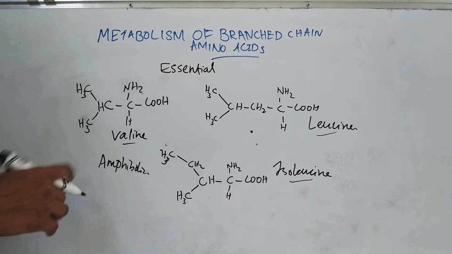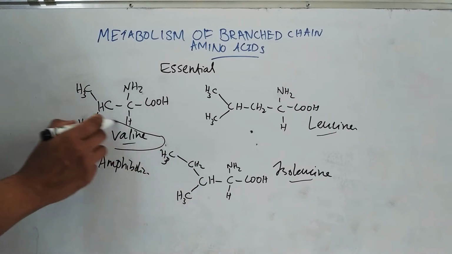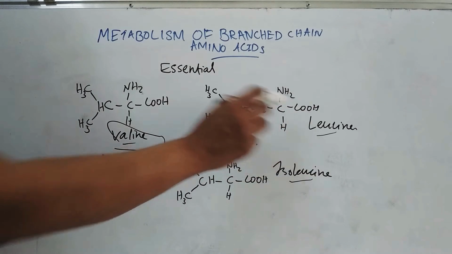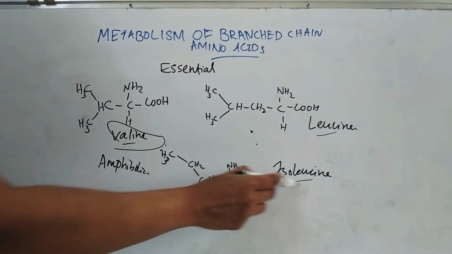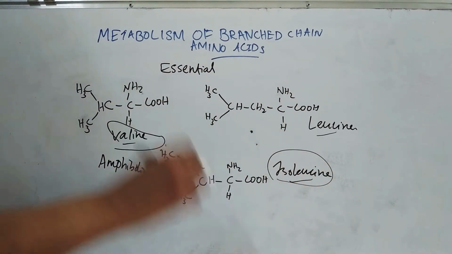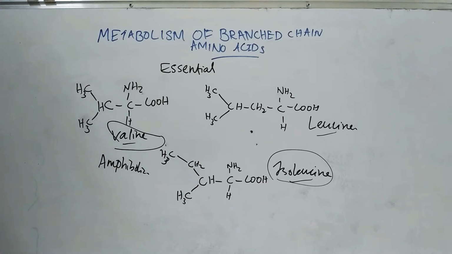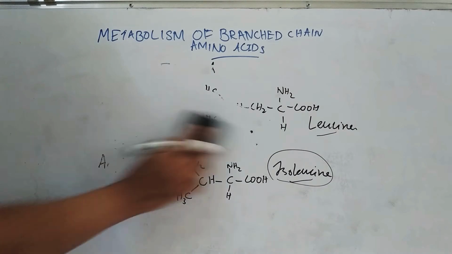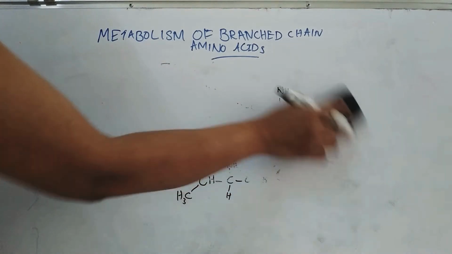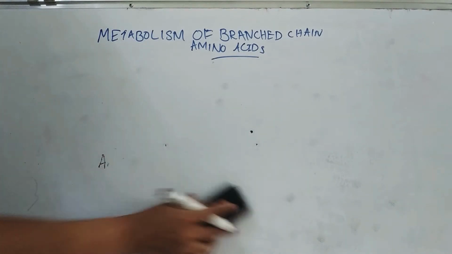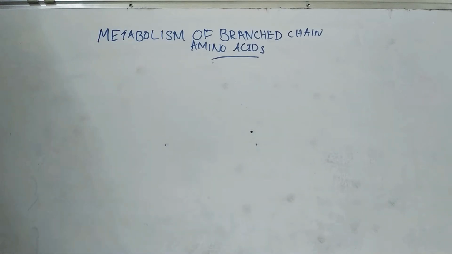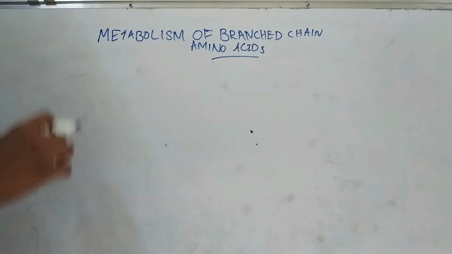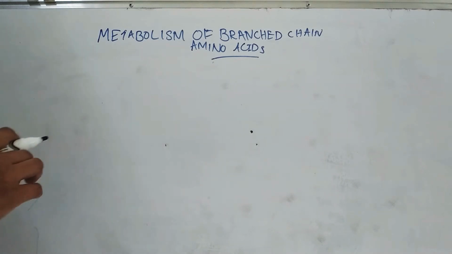and ketogenic. Here, valine is glucogenic. Leucine is ketogenic and coming to isoleucine, it is both a glucogenic and ketogenic amino acid. So, coming to the reactions, the first 3 reactions are common to these three amino acids. The first step is a transamination reaction by a transaminase enzyme.